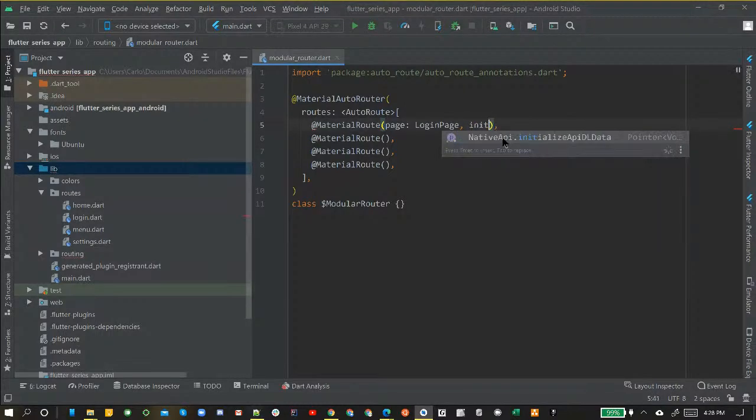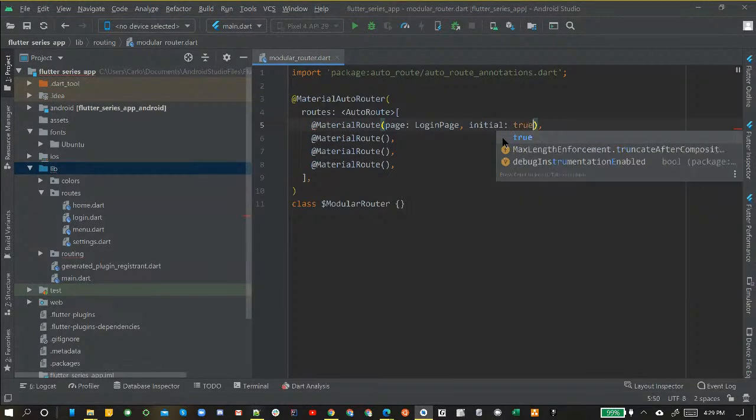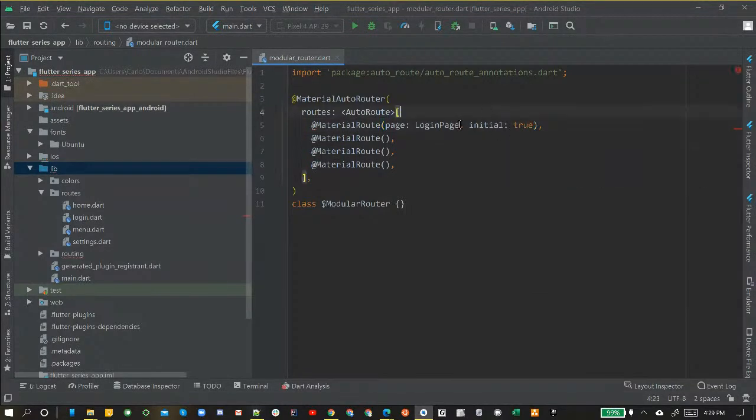Anyways, LoginPage. And then after this one, we're going to type comma and put initial, and then put a colon, and after initial, we're going to put the Boolean value of true. This is the only one that we set the initial to, simply because when we open our app, our login page is going to be the initial page that opens up. When we first open the app, that's going to be the first thing that pops up, so we designate that as our initial page. All the other ones, we don't have to do that. This one, we do. And you'll see why the format of the initial page will just be a / as the name. Don't let me confuse you. I'm sorry, I'm just talking about it, but let me keep going, and you're going to see what I mean in a second.